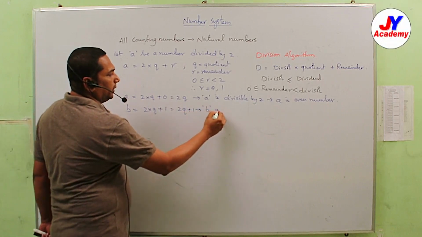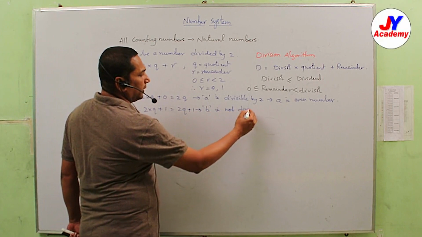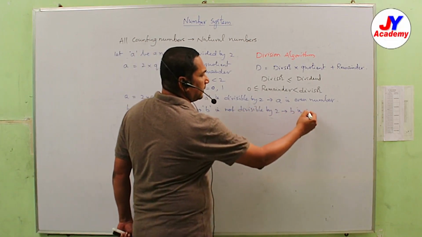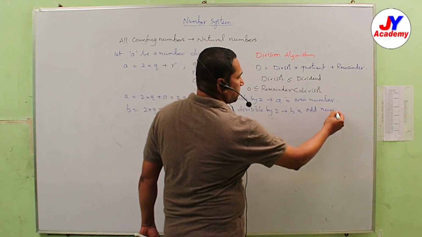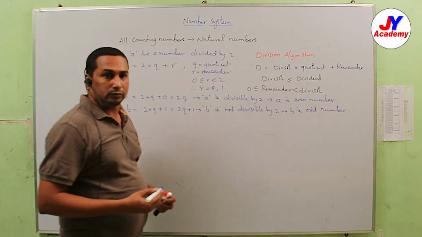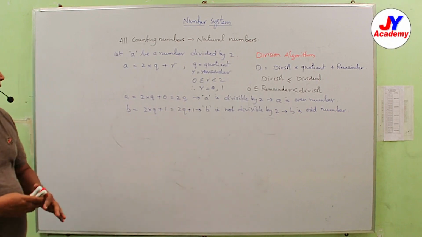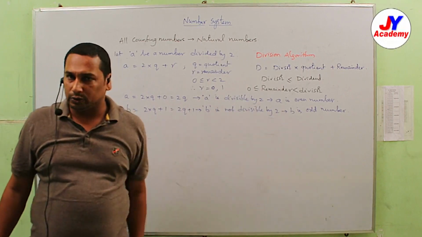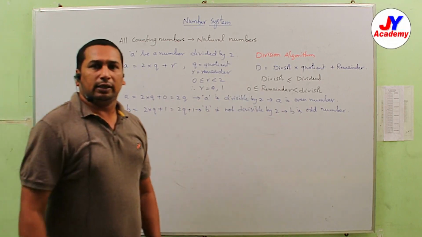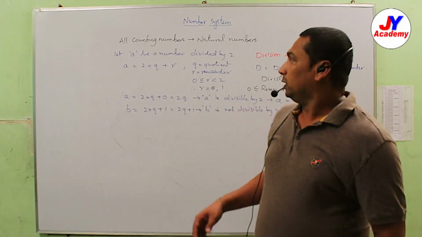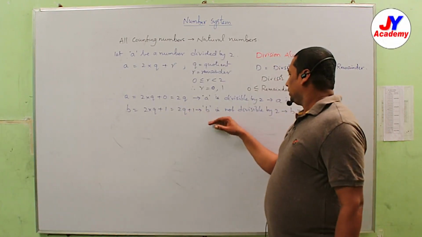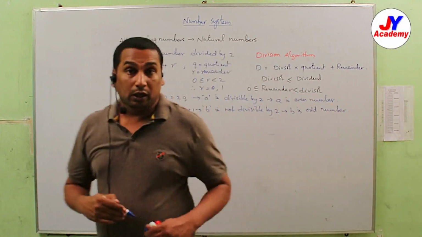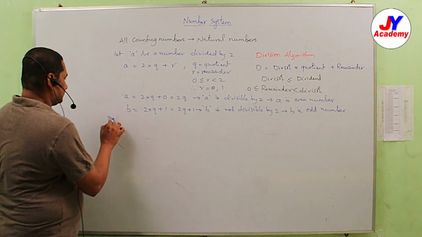So B is not divisible by 2, so B is an odd number. Even number means a natural number which is divisible by 2, and odd number means a natural number which is not divisible by 2. Okay, now we'll see some properties.